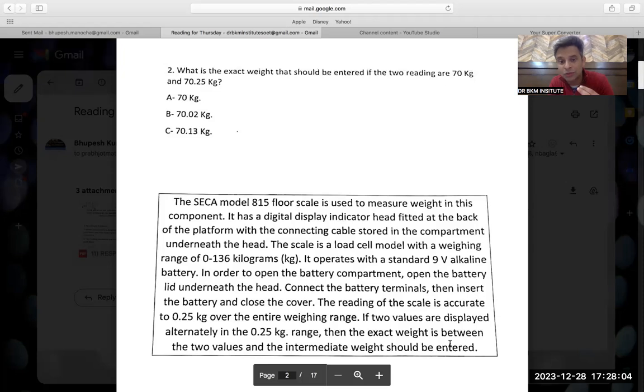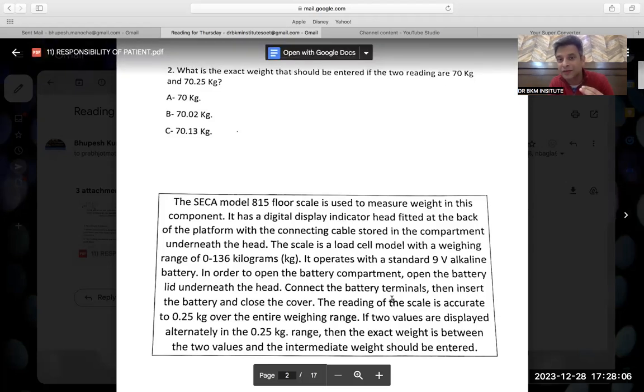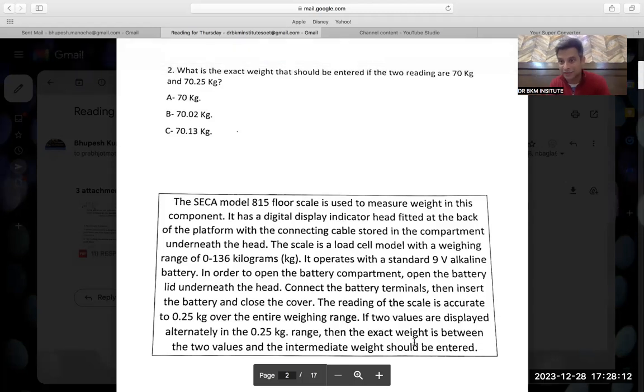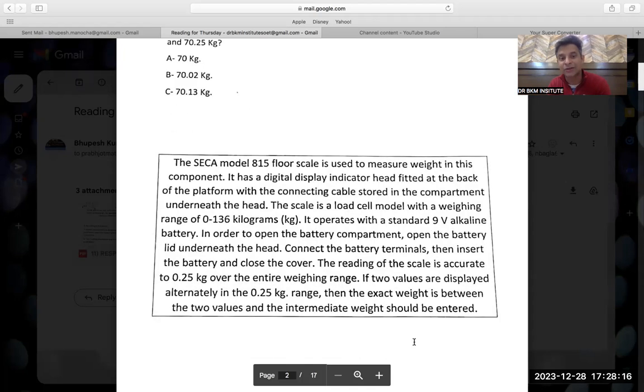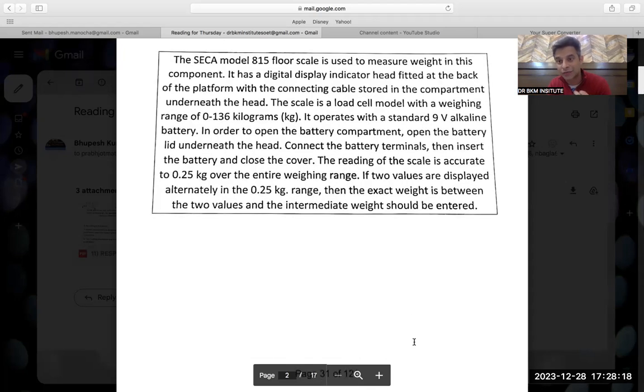Then you don't have to read the whole paragraph. You will just notice this, should be entered, and you go to it. You don't read the whole paragraph. This is what saves time. This is the time management in reading. Please try to understand these tricks. Then you will find it easy.